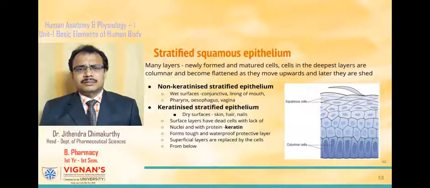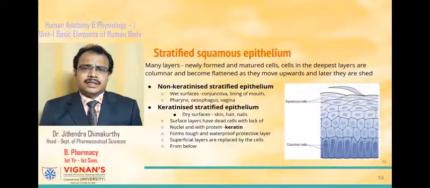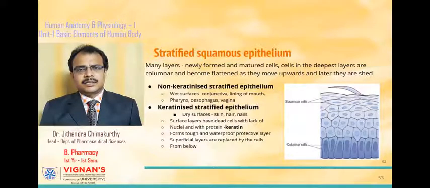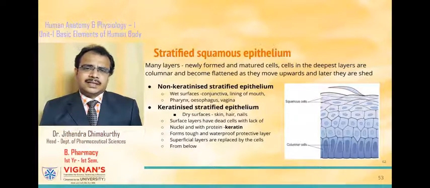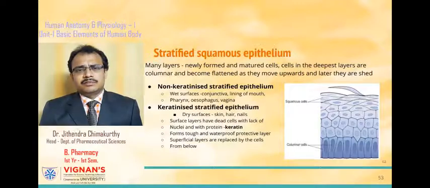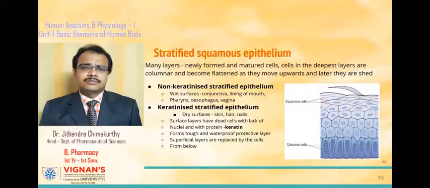Stratified squamous epithelium is generally seen in those areas which protect the dry surfaces. Stratified squamous epithelium consists of several layers of cells, and those cells which are at the bottom are active and they continuously divide, and these old cells move upwards to the surface, and as they move nearer to the surface, they are shed away.